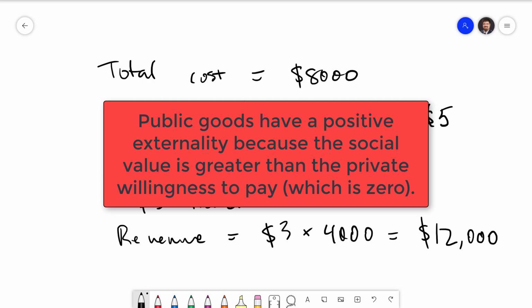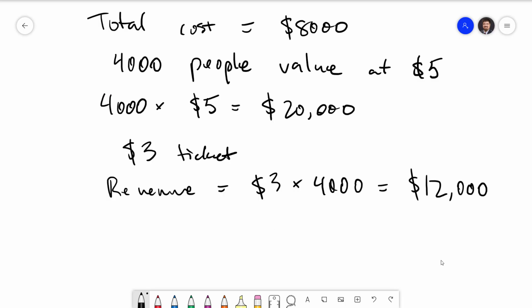As with other externalities, we generally require the government to step in. Let's return to our example. Suppose the town government decided to provide the fireworks. The government could pay for the fireworks by introducing a tax of $2 per person.